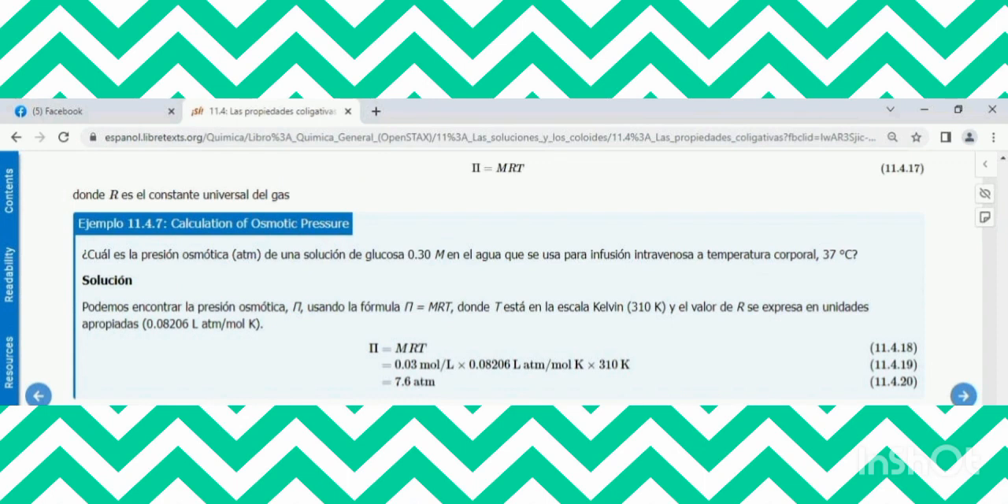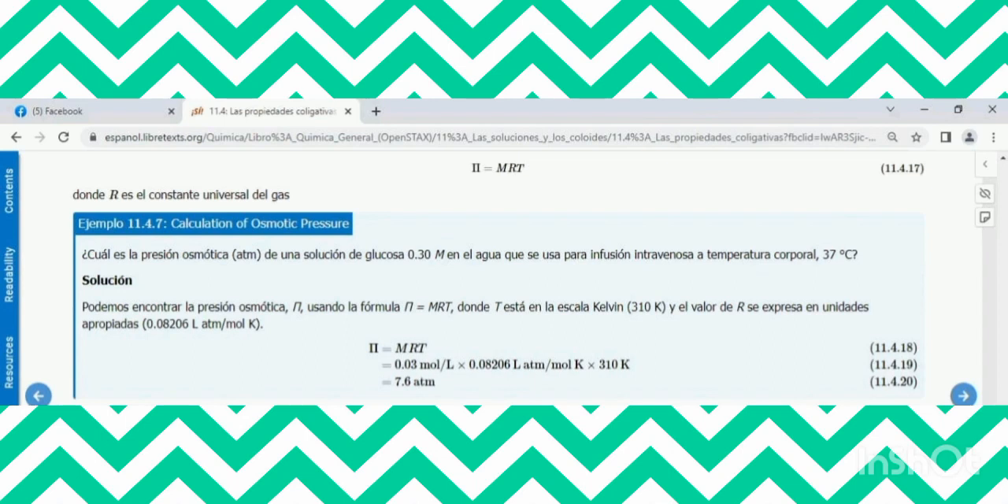Now, I will explain a problem about calculating the osmotic pressure. The question is, what is the osmotic pressure of a 0.20 molar glucose solution in water that is for intravenous infusion at body temperature, 37 degrees Celsius? We can find the osmotic pressure using the formula, where T is the Kelvin temperature and R is the gas constant expressed in the appropriate units.